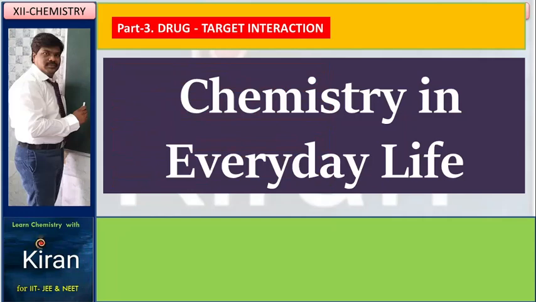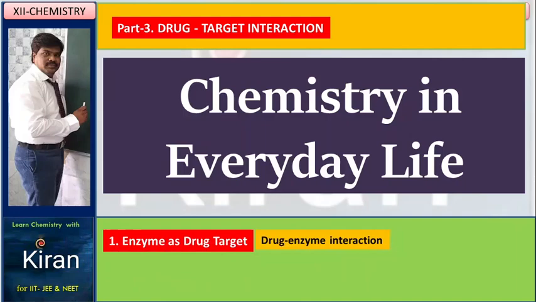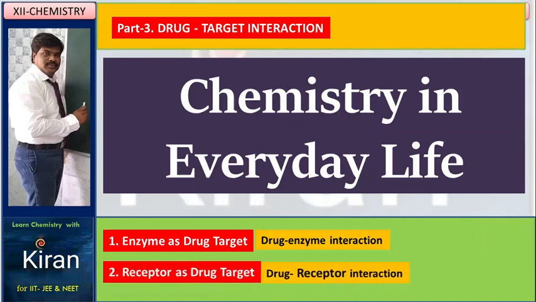Drug target interaction. In this chapter: enzyme as a drug target, and in what way drug and enzyme interact; receptor as a drug target, and in what way drug and receptor interact. So now we are going to learn about the mechanism between enzyme and drug, receptor and drug. When the drug is taken into the stomach, in what way does the mechanism go on, what is the action of the drug on enzyme as well as receptor, that we are going to learn now.